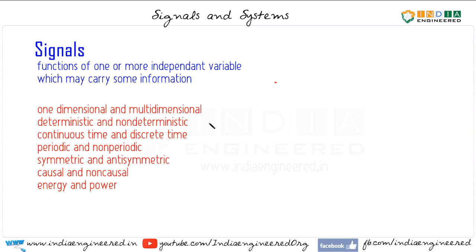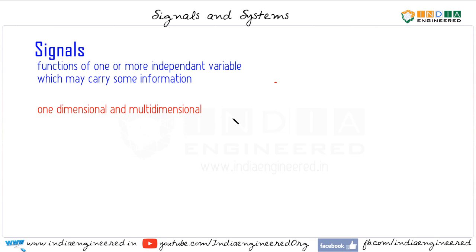Now let us see some of the classifications of signals. First we will see about one-dimensional and multidimensional signals. So one-dimensional signal means there is only one independent variable. So it looks something like this. In our case, we consider time as our independent variable.